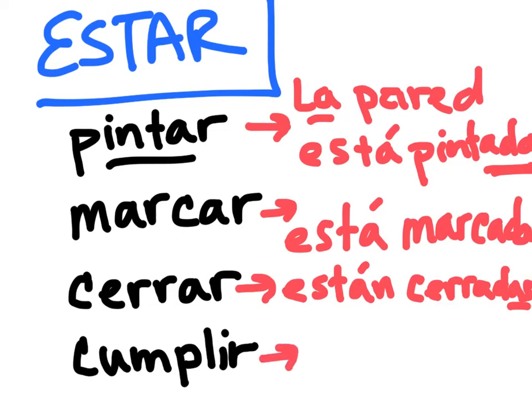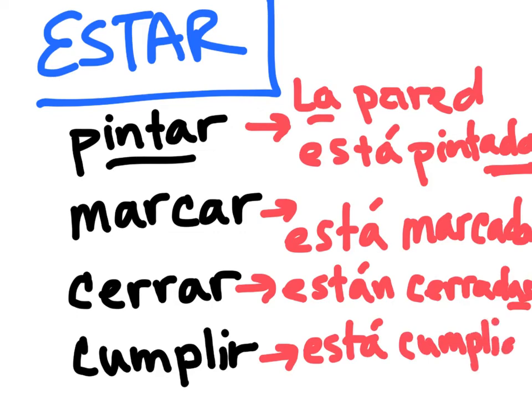Cumplir is to be completed, or to complete, rather. So when we say that the year has been completed, we would say el año ya está cumplido. And remember, this is an IR verb, so it changes to IDO. If it were something feminine, it would be ida instead of ido, because remember, we've turned this verb into an adjective. That's what a participle means.